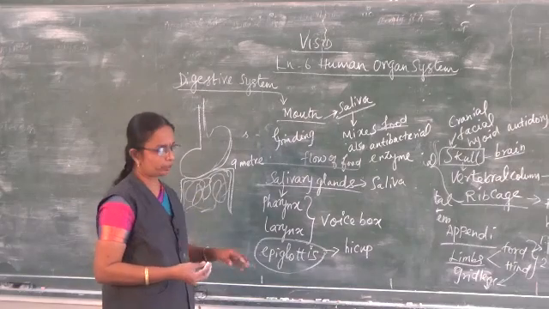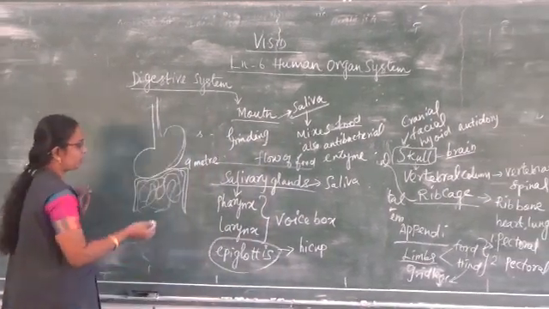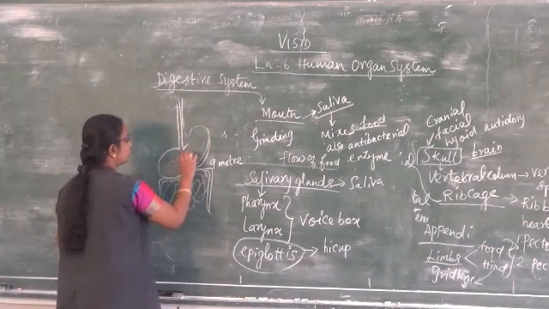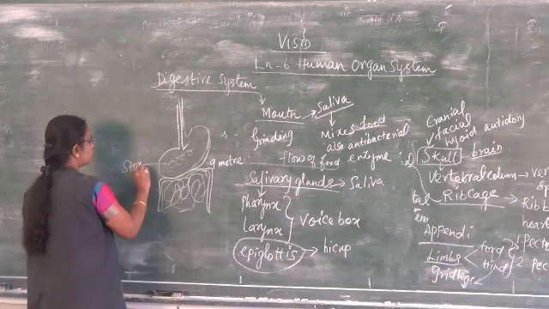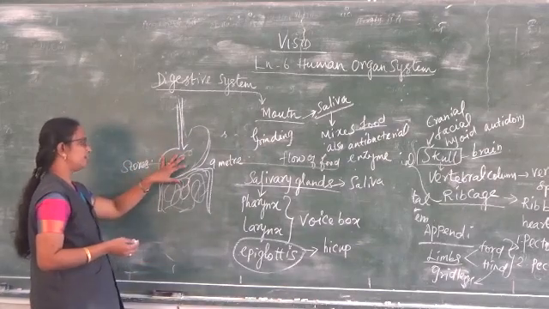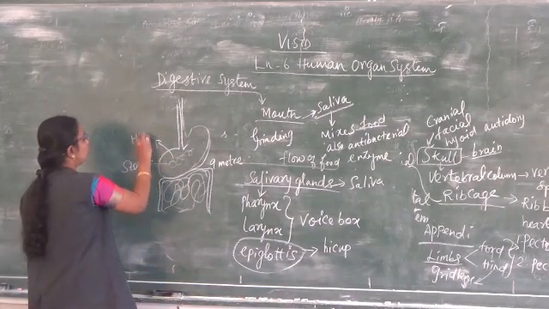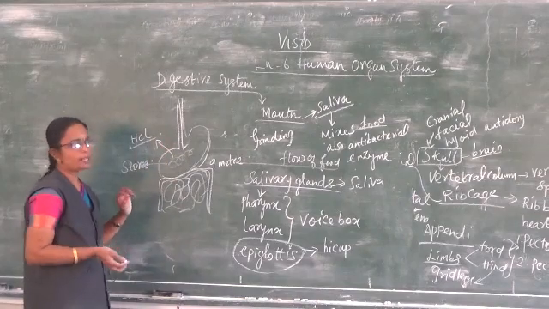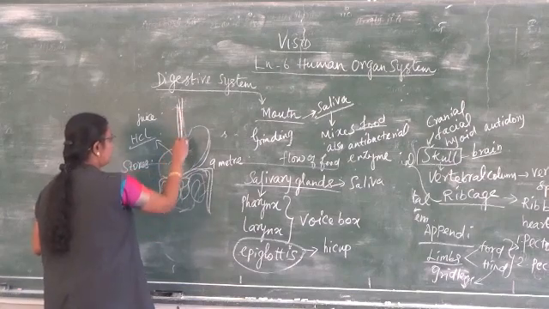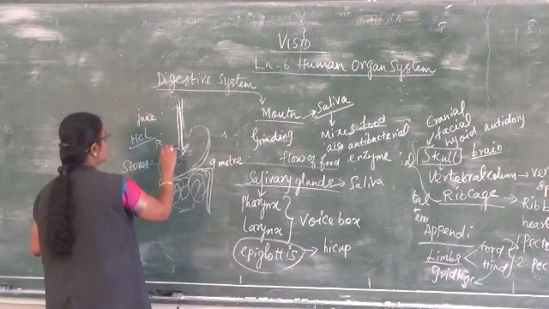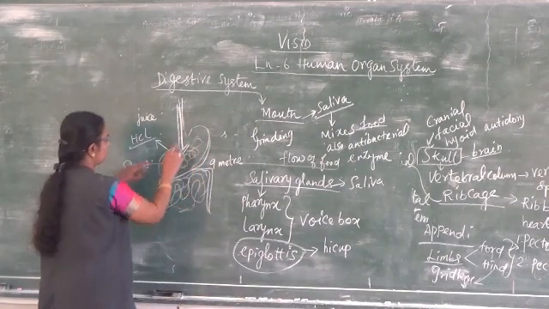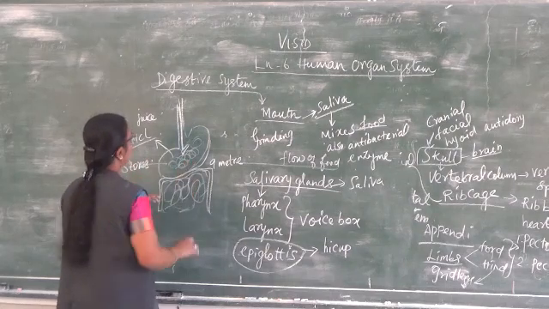So next about the salivary gland, stomach. After the entry of the food, it is stored in the stomach. What does it do? It stores the food, and many digestive juices are present inside the stomach, that is hydrochloric acid. It is one of the major digestive juices present in the stomach. So after the food enters the stomach, it mixes along with the digestive juice, and then what does it do?